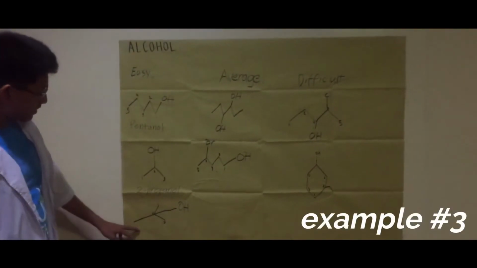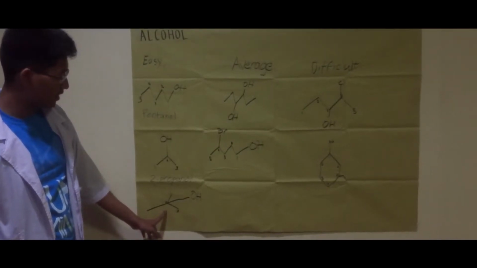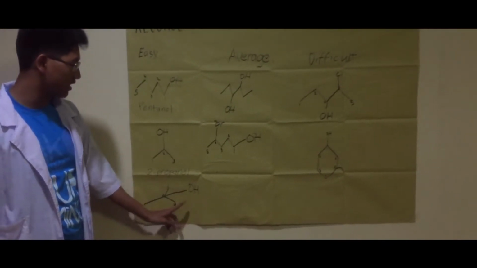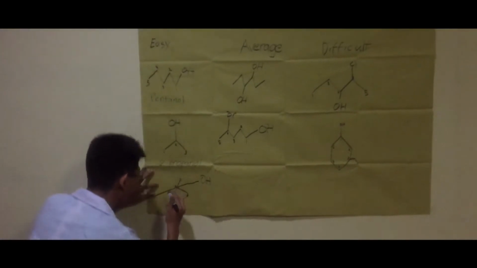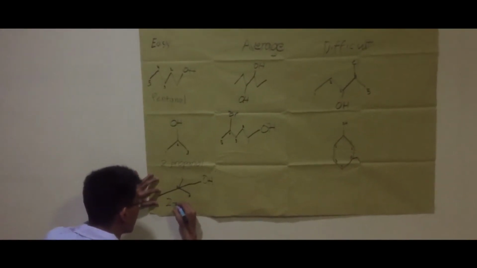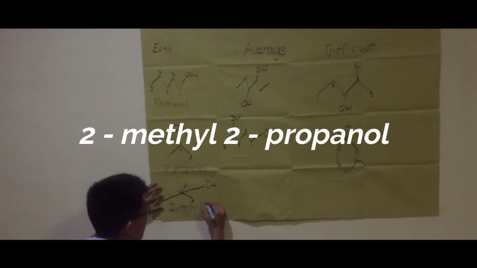In this example, we have a methyl on the second carbon, and we also have an alcohol on the second carbon. So we will name it as 2-methyl-2-propanol.